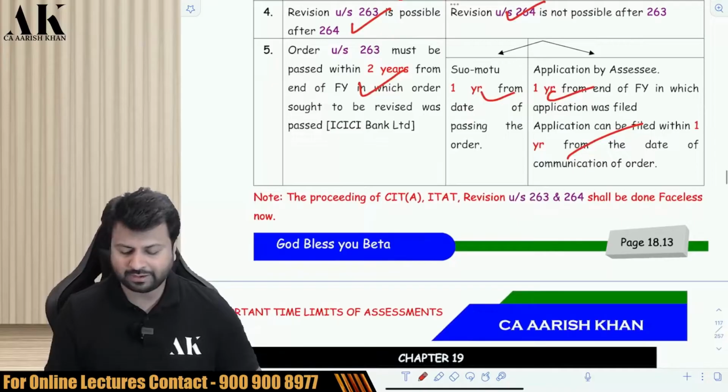Then last but not least, the department has said that the CIT appeal, the ITAT, the revisionary proceedings, all of them, we are going to do what?